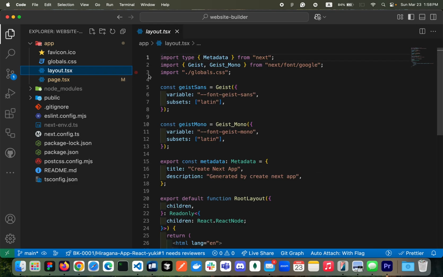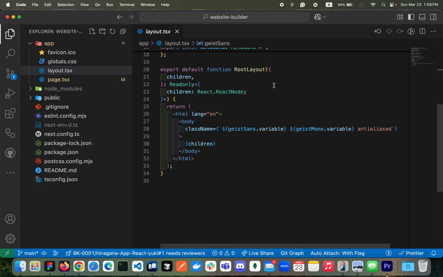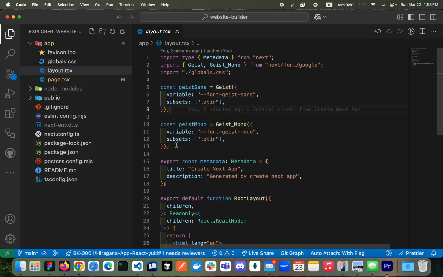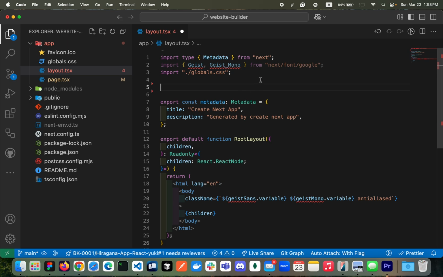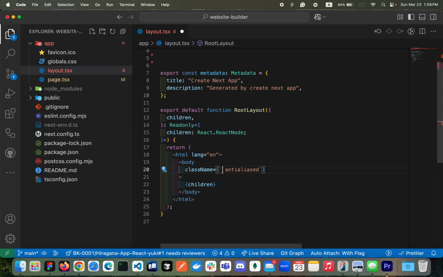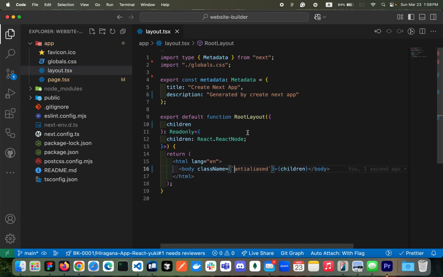And then in the layout, we also want to just briefly browse around and see what we can do. We have default font families, but I'll be deleting them all since I'm not using them. Let's delete them all. And for the metadata, we need to change the name to, you can say, website builder.